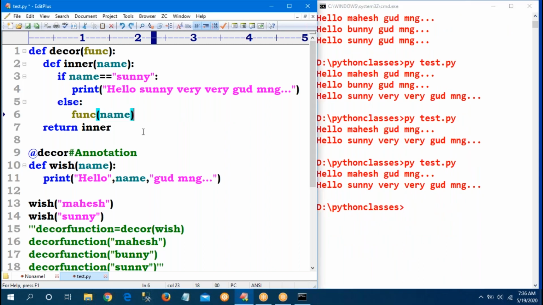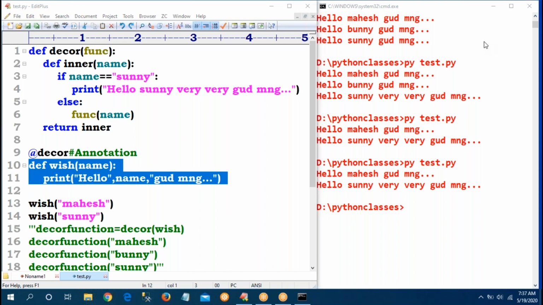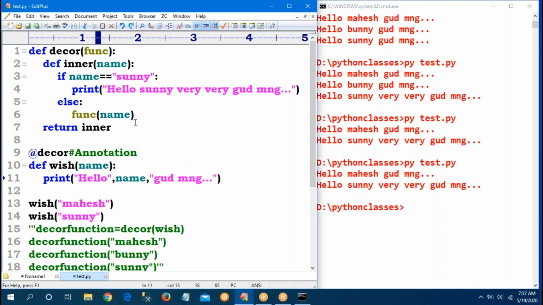But in the next program I will give, compulsorily the wish function will have not only a print statement, some different logic is there. Suppose the wish function has not a print statement but some calculations, programming. Then what to do? Can you write this entire logic into the else block?